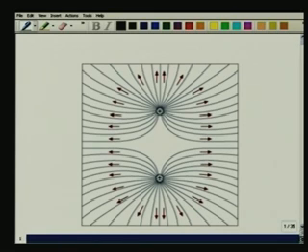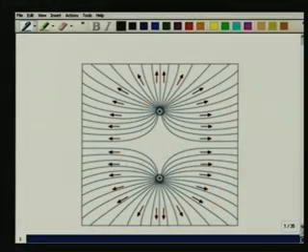of equal magnitude. What I would urge you to do is to go and repeat this exercise when the two charges are unequal. Of course, I am not going to bore you by showing the field produced by a single point particle, because that is something that you are already thoroughly familiar with. You have used it any number of times. So what is it that has happened here? You have a point charge plus q sitting here, you have another point charge plus q sitting here. They are of equal magnitude and they are at a certain distance d from each other. We have placed them at a certain distance d from each other.